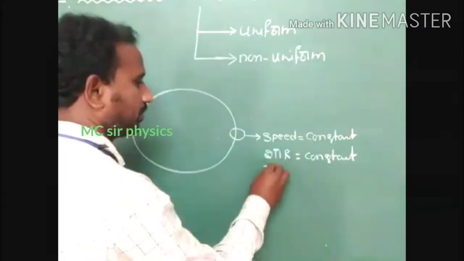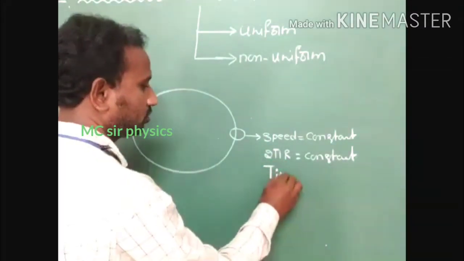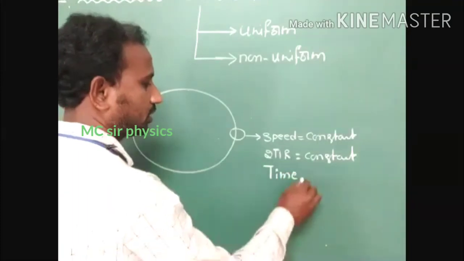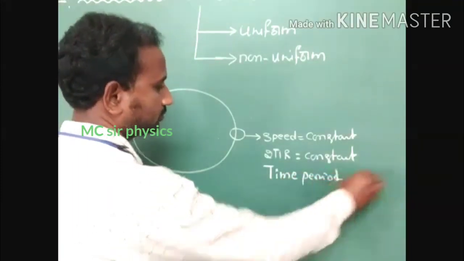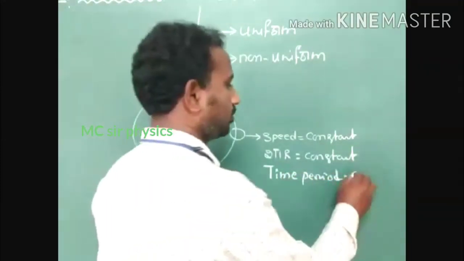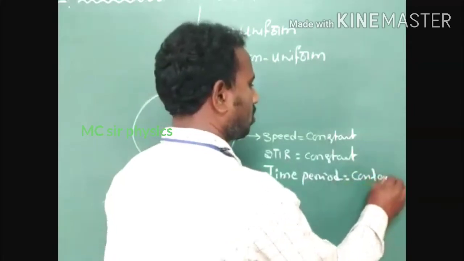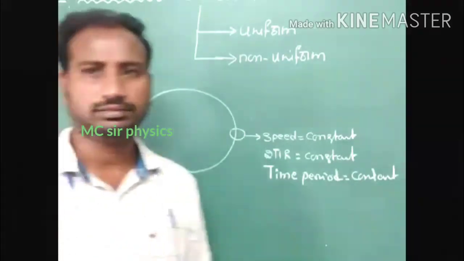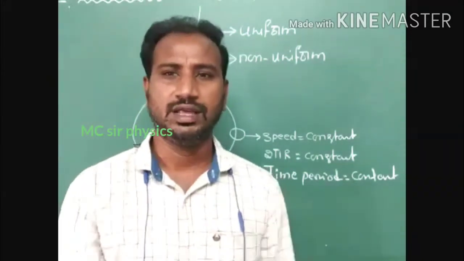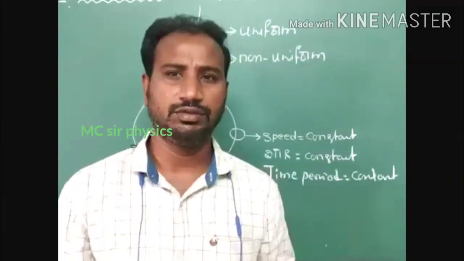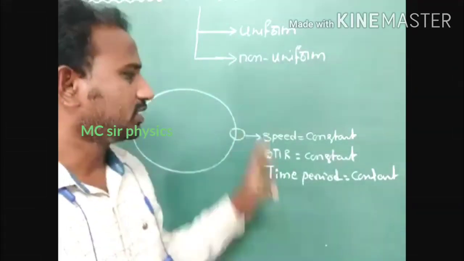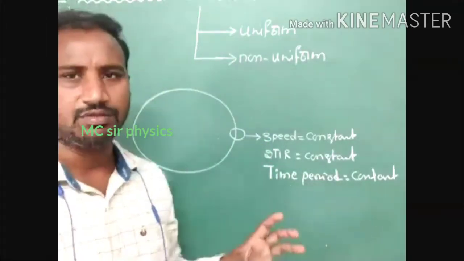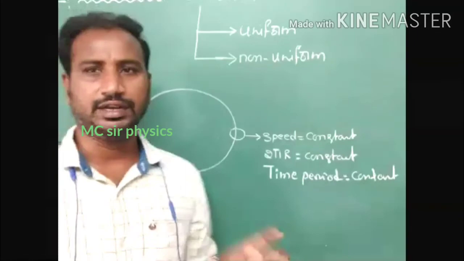That time period is also constant. Are all physical quantities constant? No, all physical quantities are not constant. Only a few physical quantities we have to consider as constant physical quantities in uniform circular motion.